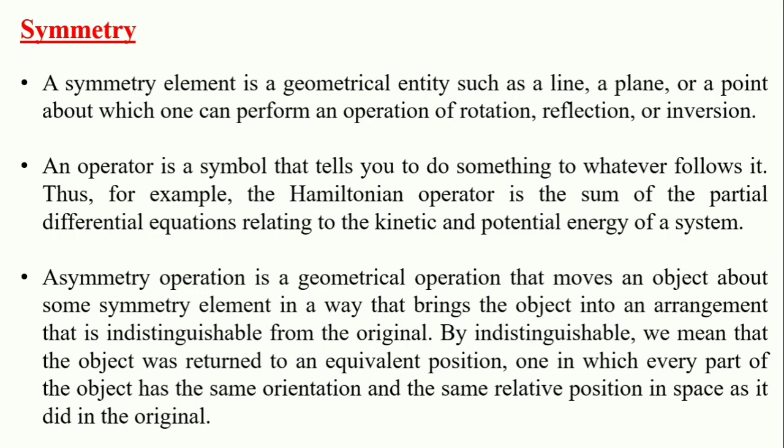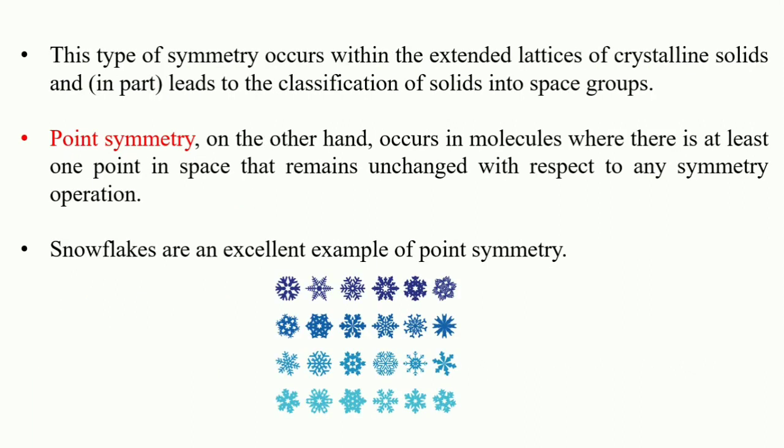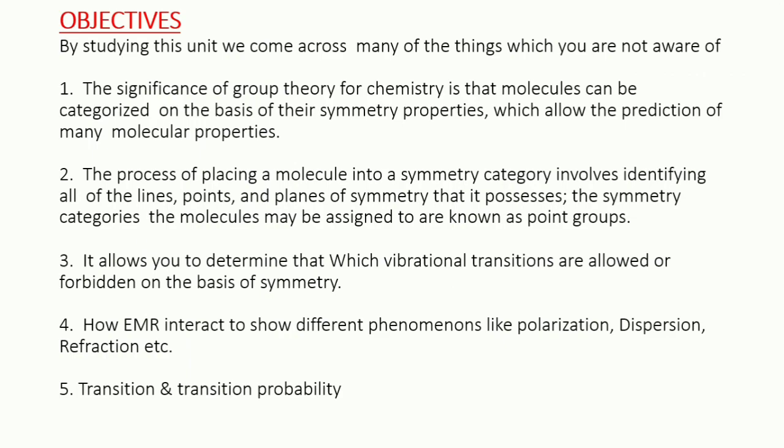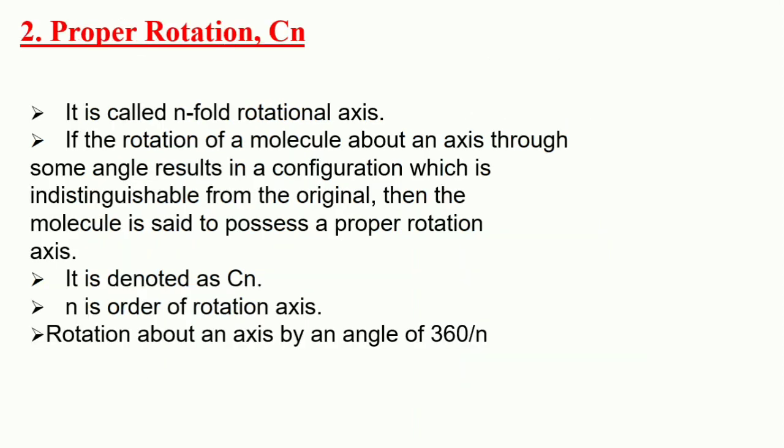Moreover, we also discussed the different symmetry elements, and we know that there were two basic symmetry operations. The first was translational symmetry and the second was point symmetry, and we are more concerned with point symmetry. We have discussed the objectives of point symmetry, and then we discussed the different symmetry elements of point symmetry. The first one was the identity. It was actually doing nothing, and the second one was the proper rotation.